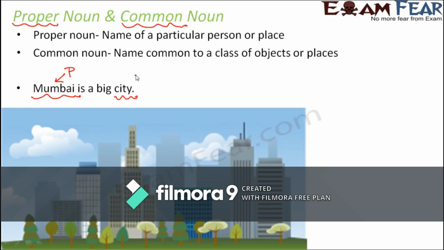So city here is an example of a common noun because city represents a class of objects. It represents a class of places, basically. Right? So under city, all the names of the cities would fall. So city is common for all of them. So city is a common noun. I hope you understand the difference between proper noun and common noun because this is very crucial.